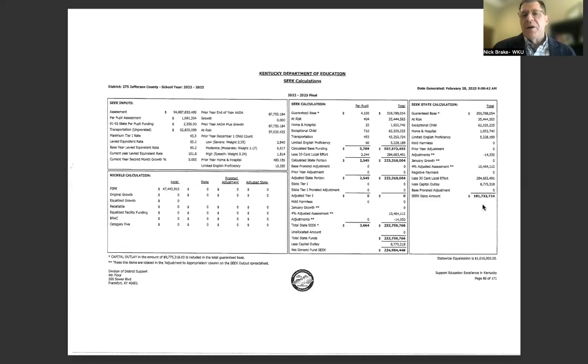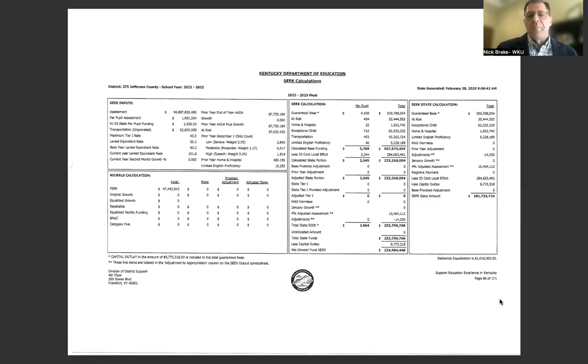Okay. But you can see overall, when you factor this into the size of their district, the scale here, their budget is $181 million. You also see they receive a negligible amount of money for facilities, which is a big issue in Jefferson County. Again, having to use that local effort for their facilities where there's not very much on the state side to support, or not any on the state side to support their facilities.